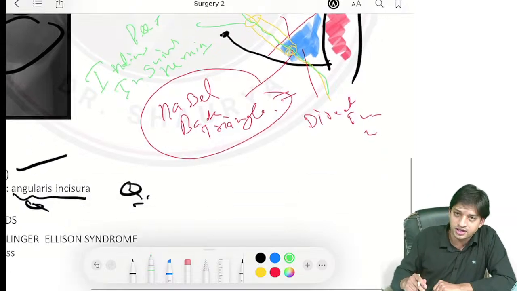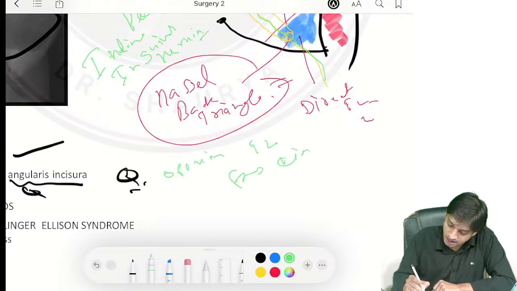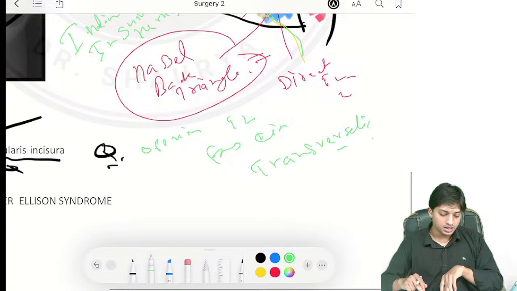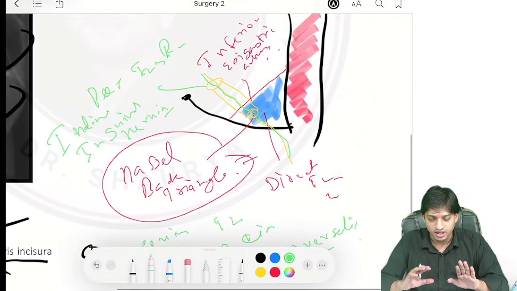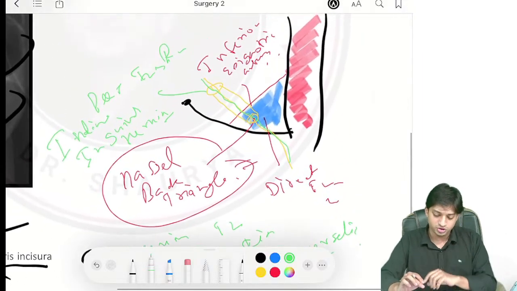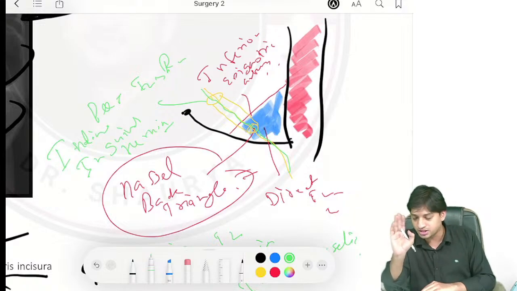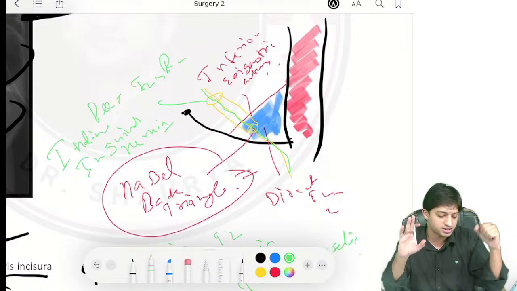One more question point they have asked you: it is associated with an opening in the fascia transversalis. Right? Now just have a look. We discussed all important points of the indirect inguinal hernia. The direct inguinal hernia is generally associated with the Hesselbach triangle, medial to the inferior epigastric artery, and the indirect inguinal hernia is lateral to the inferior epigastric artery.